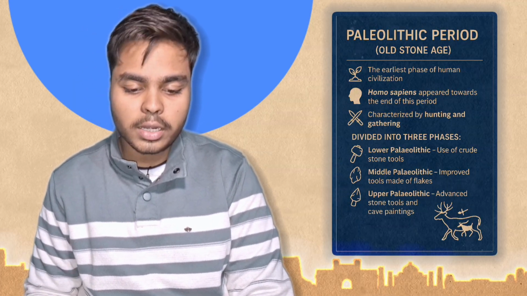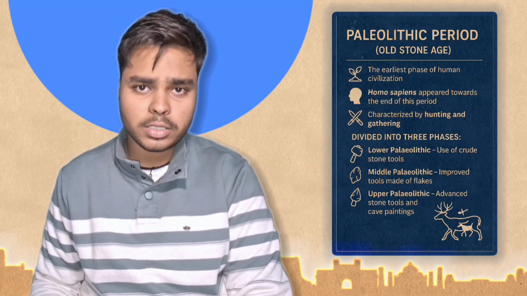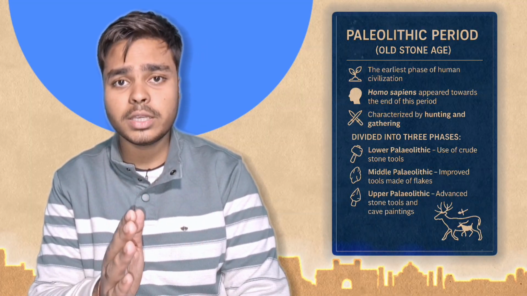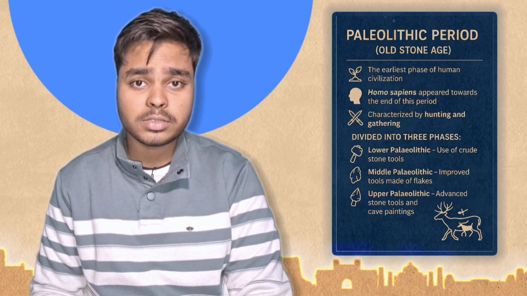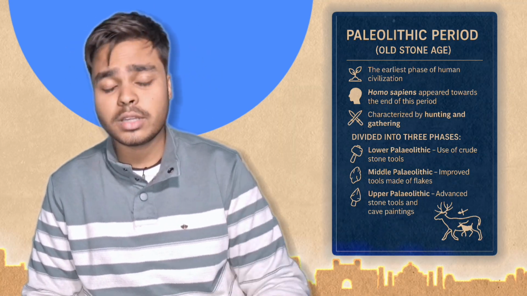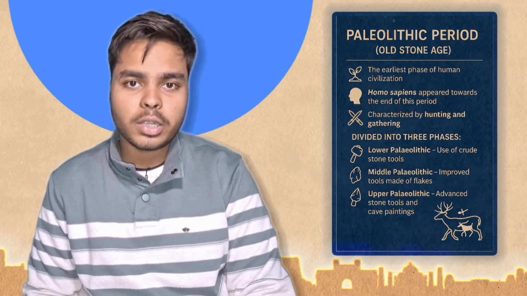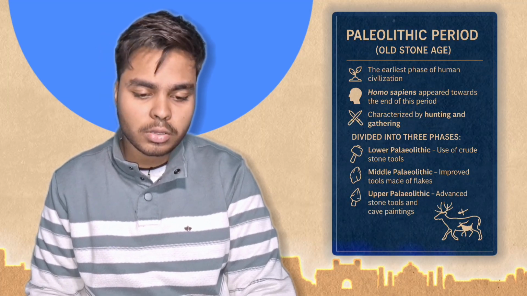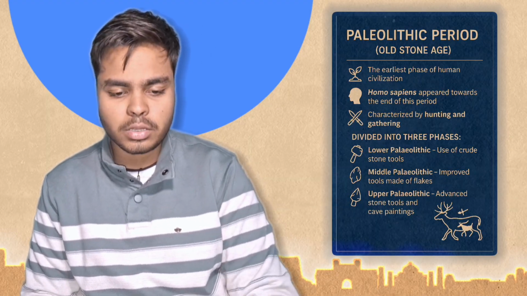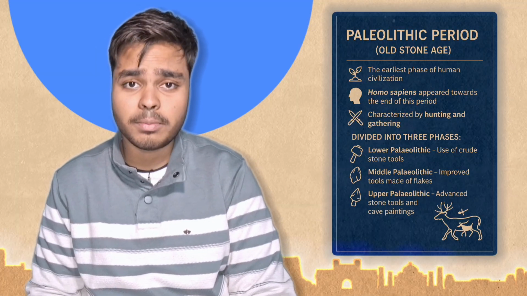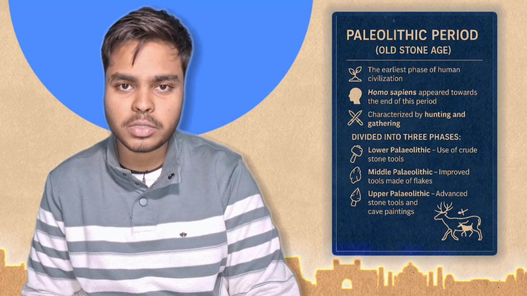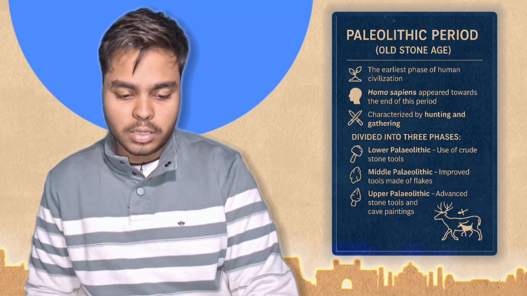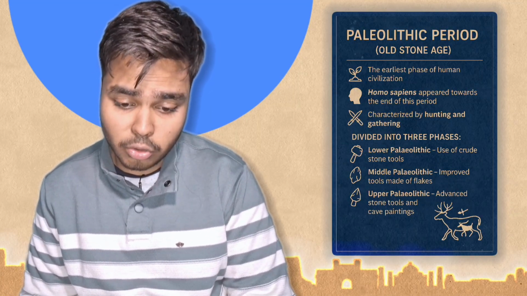There are three phases in the whole Paleolithic age: the lower Paleolithic age, the middle Paleolithic age, and the upper Paleolithic age. Let's discuss all these three one by one. One more thing: hunting and gathering started in this age. It's a very important point, so please note it down. I'll give you the PDF of this from my notes. I'll give you the link in my description box, so you can check it out. The first is the lower Paleolithic age.